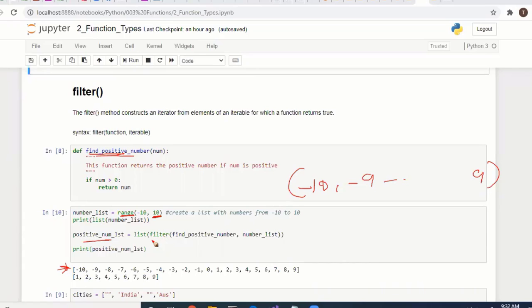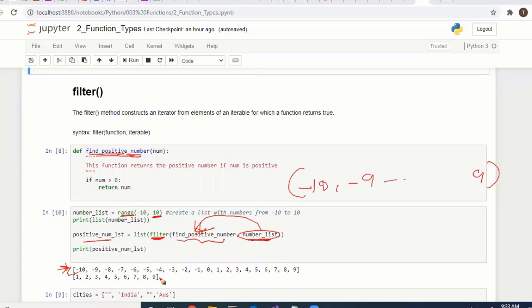So what we are doing is applying filter, which has two parameters. The first parameter is a function, find positive number. The second parameter is the list. Each number in the list will go to this function, and it returns whether it is a positive number.